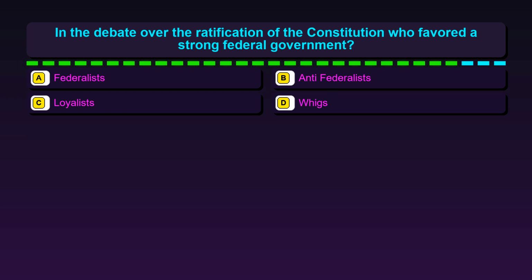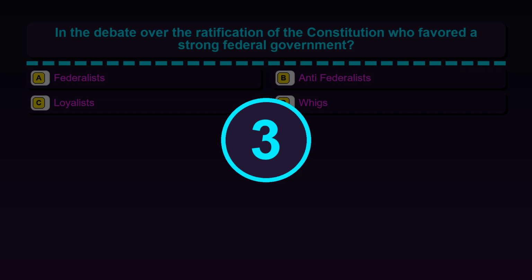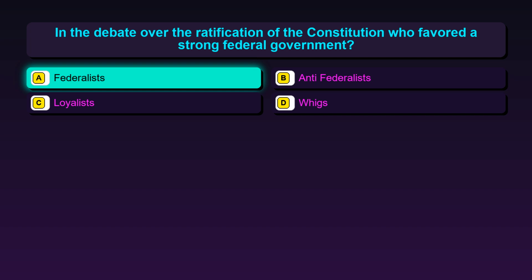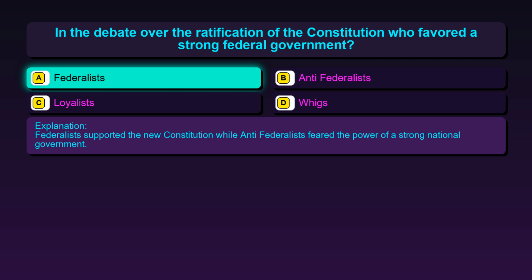Question 54. In the debate over the ratification of the Constitution, who favored a strong federal government? Option A, Federalists. Option B, Anti-Federalists. Option C, Loyalists. Option D, Whigs. The correct answer is option A, Federalists. Federalists supported the new Constitution while Anti-Federalists feared the power of a strong national government.